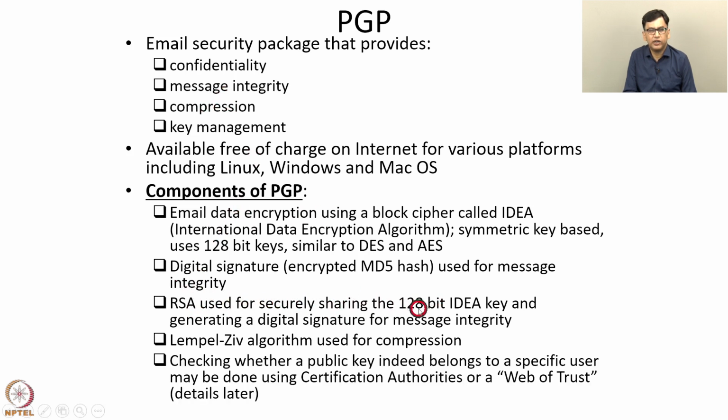Checking whether a public key indeed belongs to a specific user may be done using certification authorities or a web of trust. We discussed certification authorities in the public key infrastructure part of the course. Another mechanism for distributing public keys is web of trust, which is used in PGP. We will discuss the details of web of trust later.